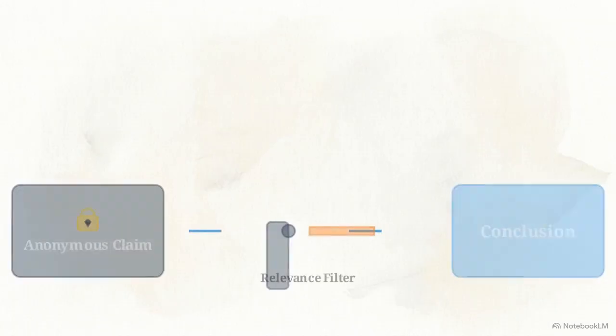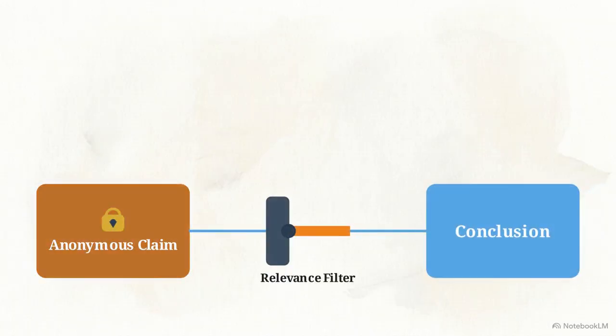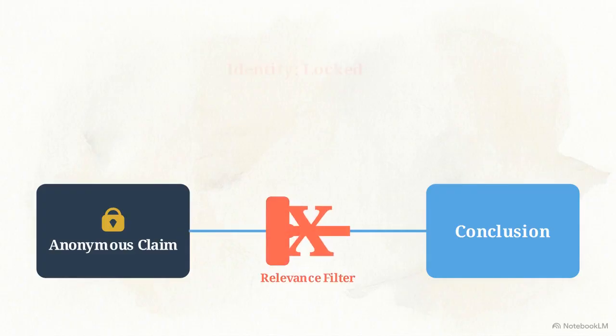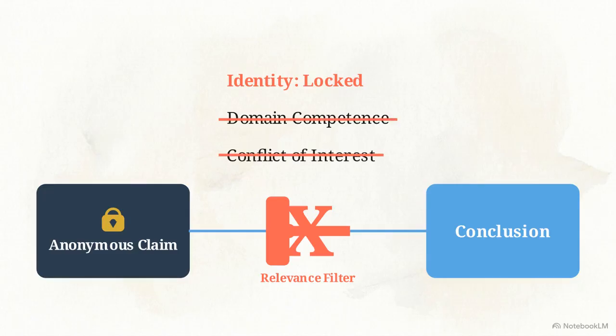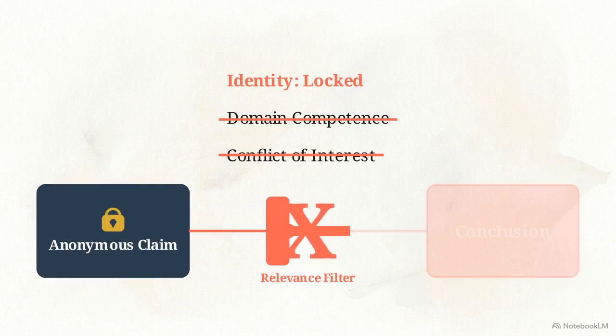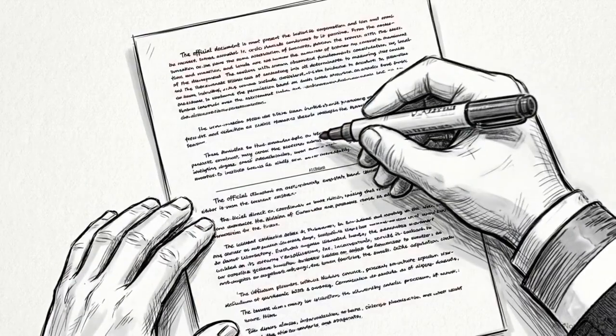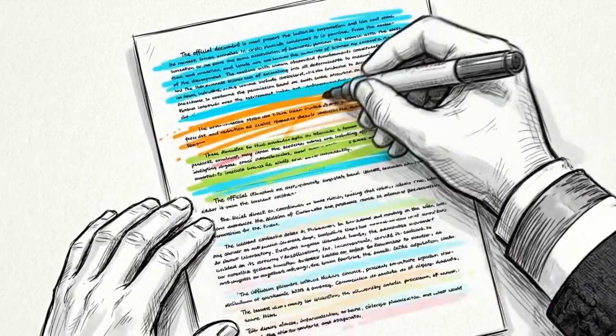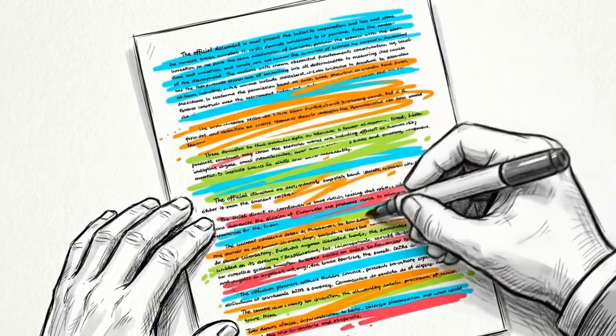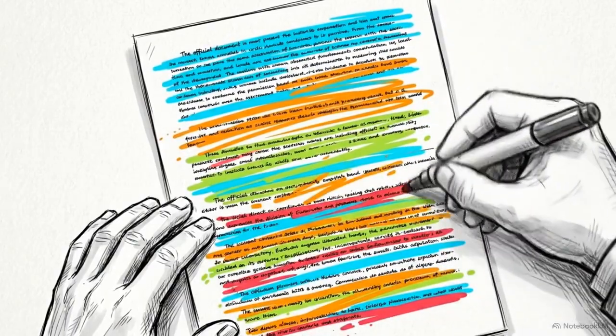This argument map illustrates the problem. The premise relies on an anonymous box, resulting in a total inability to verify the evidence. Without an identity, we cannot check for a domain mismatch. We cannot screen for a conflict of interest. The logic gate remains closed. An untestable premise is a dead premise. Any argument relying on an unnamed source permanently fails the relevance criterion.